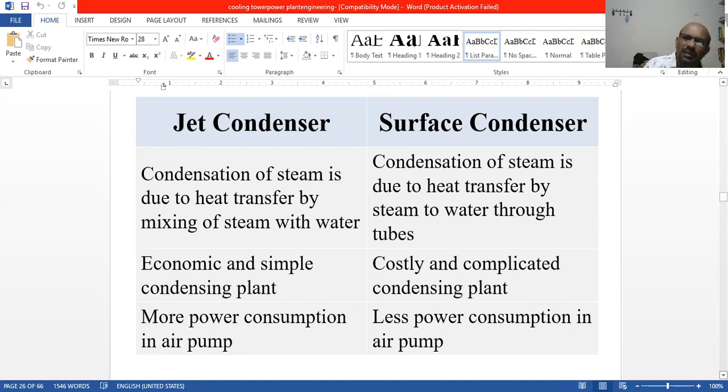Design is complicated, maintenance is complicated, repairs are complicated, but the working is very good compared to the jet condensers.